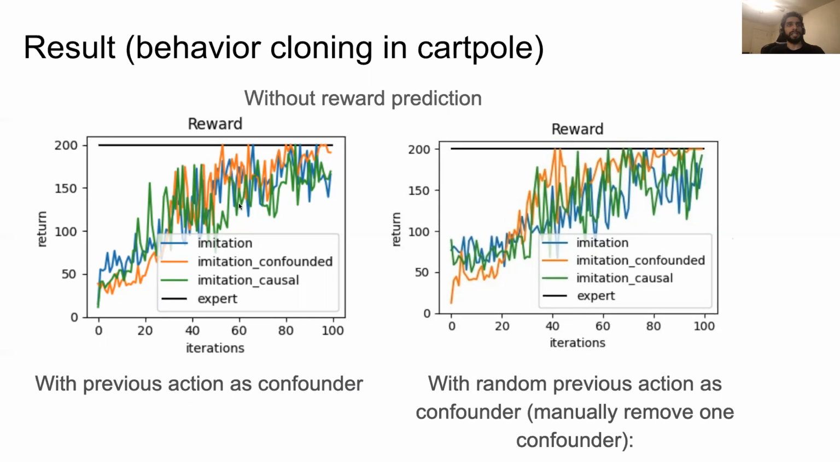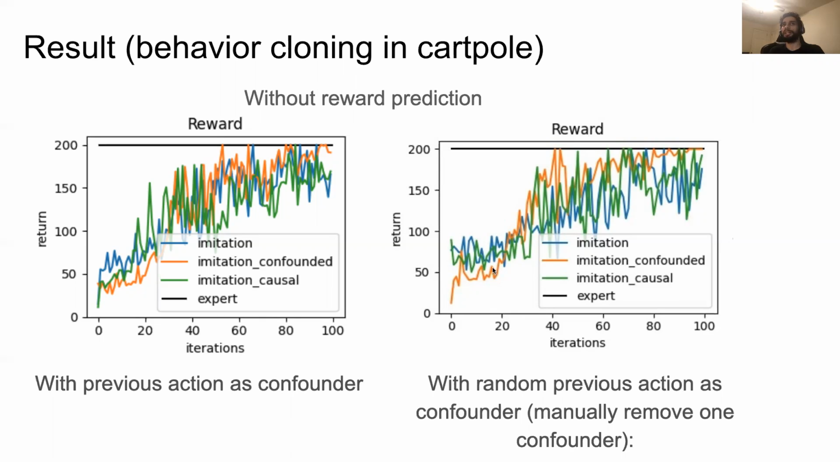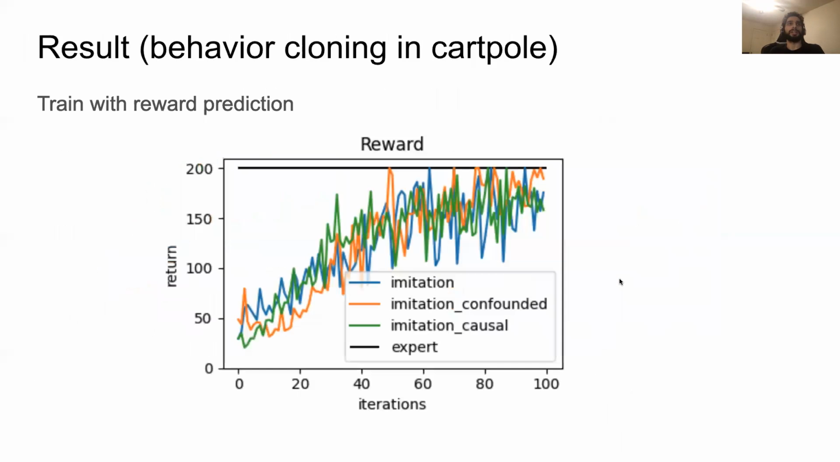We see here that it performs very similar to the imitation confounded result when the previous action is the confounder. However, when the previous action is replaced with a random set of actions, we see that the imitation confounded performs worse in the earlier part of the training. This might be because when the size of the data set is small, there are a lot of different relationships which the algorithm gets confused with. But the imitation causal is able to identify the different relationships and get rid of them.